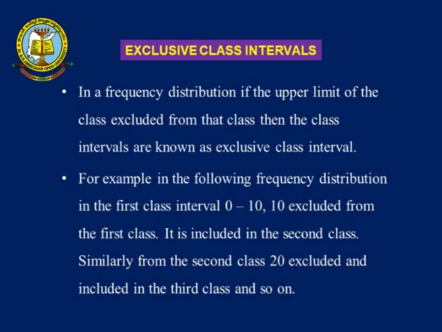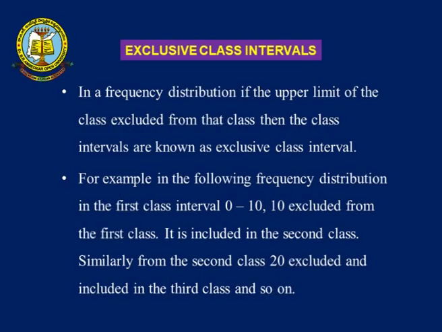Now, coming to the second one, exclusive class intervals. In a frequency distribution, if the upper limit of the class is excluded from the class, then the class intervals are known as exclusive class intervals. Your earlier one is different; this means the upper limit and lower limit of two consecutive classes are the same, in a continuous manner. That type of class intervals are known as exclusive classes.